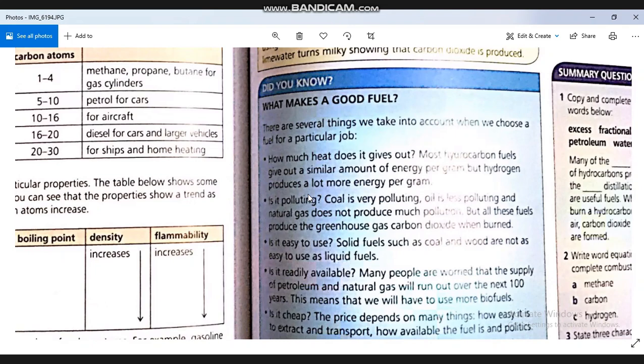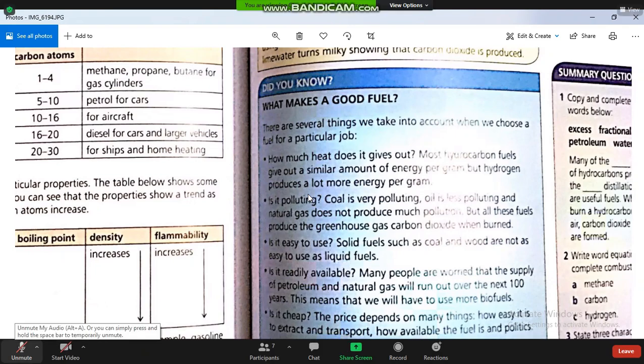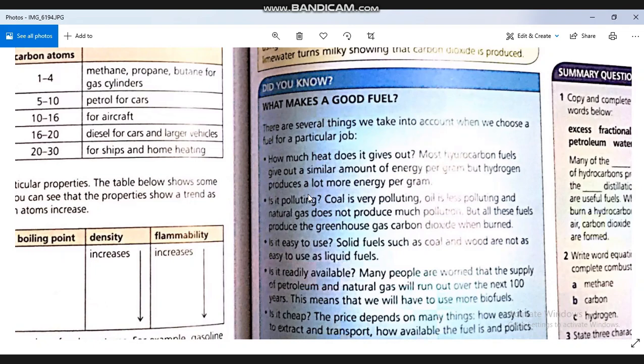So when I give you the question, why is natural gas better than petrol as a fuel? Because it is less polluting and produces more energy than petrol and coal. Yes, that's right. Now let's go to the third point in choosing a good fuel: it is easy to use. Natural gases are easier to use than solids.